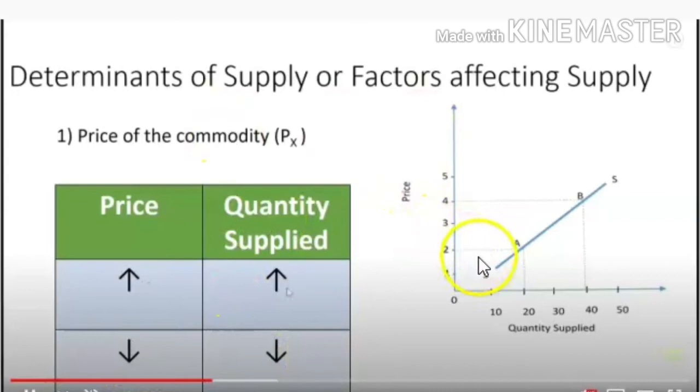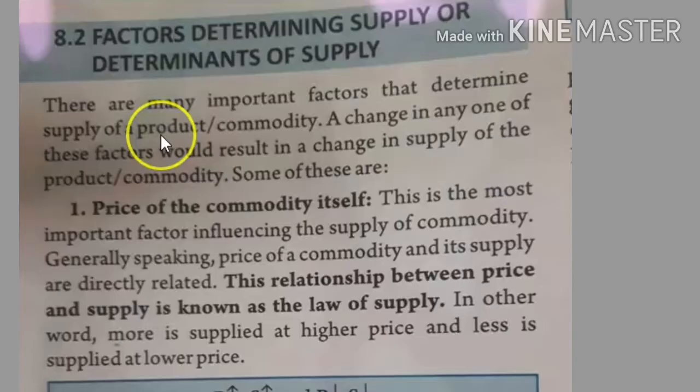So the curve will be sloping upward, from downward it will be sloping upward. So that's the price of the commodity determined. Factors determining supply, or determinants of supply. As I told you, one of the factors is the price of the commodity itself. So this is the most important factor influencing the supply of the commodity, as you know.